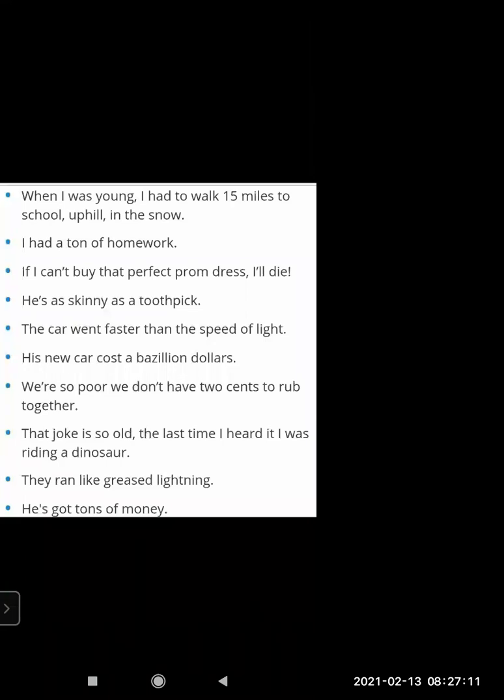When I was young, I had to walk 15 miles to school up hills in the snow. Now you must have heard elders saying how they used to travel to school in the village, or how hard they studied when there was no electricity or proper place. So people try to tell young people how hard they have worked. So here also it is given how much that person has gone through, but it is an exaggerated form: 15 miles to school uphill in the snow. That way I reached my school and I used to go every day.